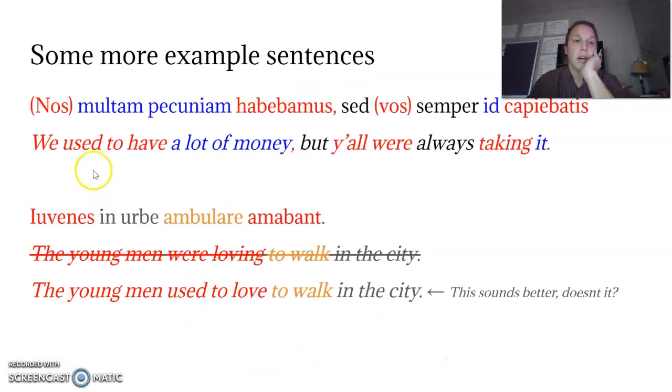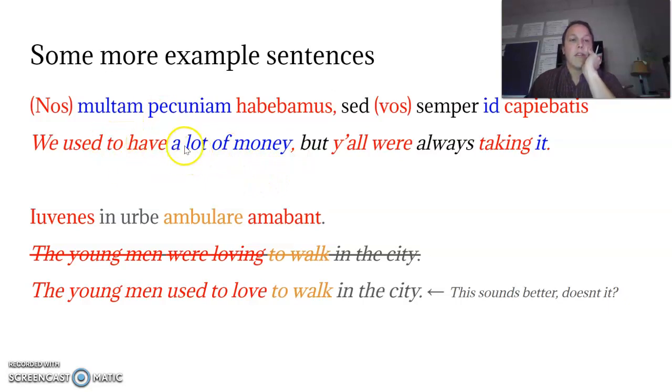Some more examples right here. Nos multam pecuniam habebamus, sed vos semper id capiebatis. We used to have a lot of money, but y'all were always taking it. Vos capiebatis semper id. Y'all were always taking it.